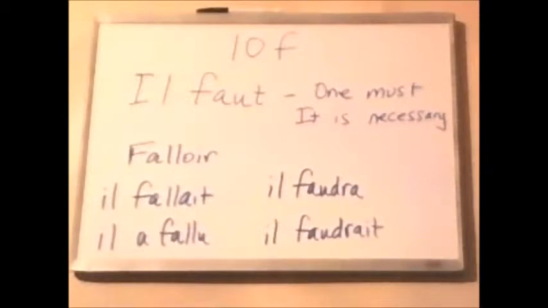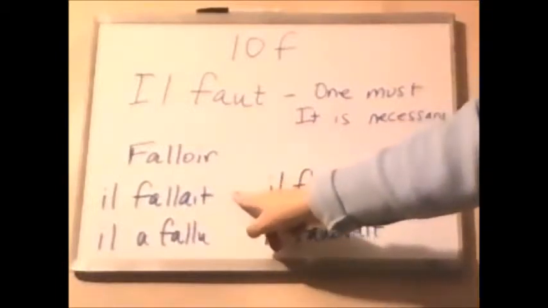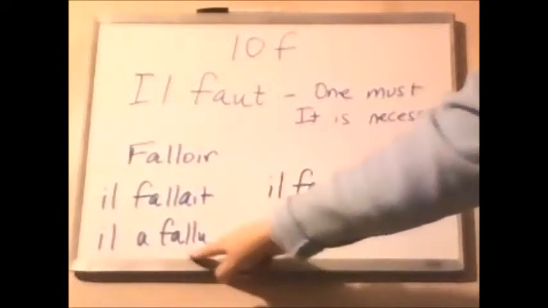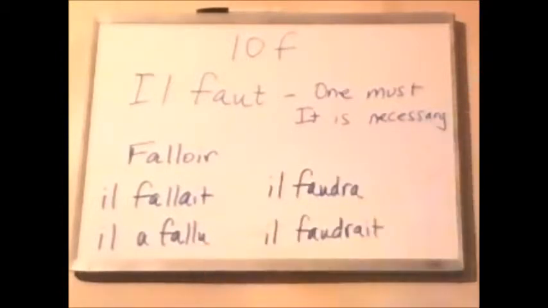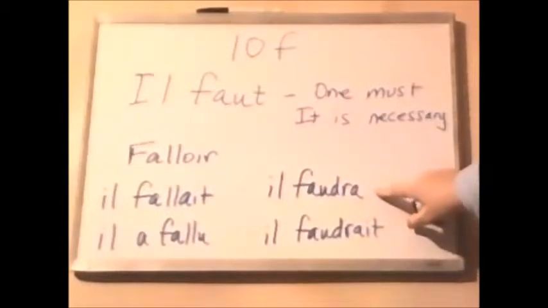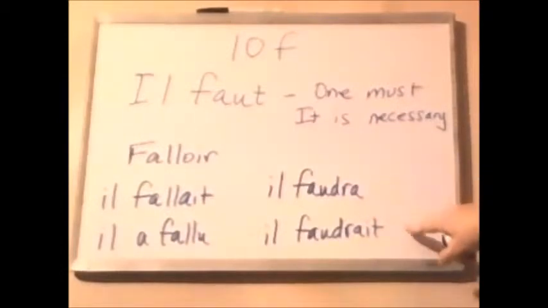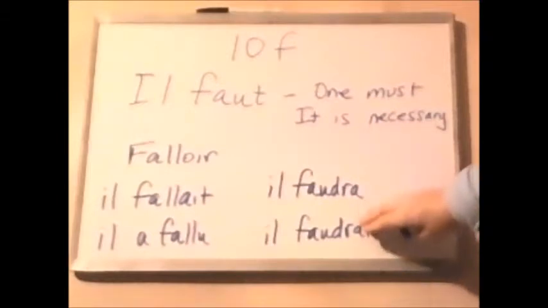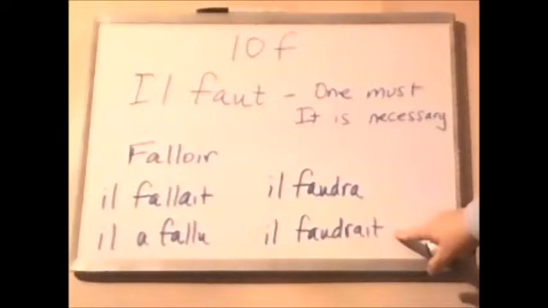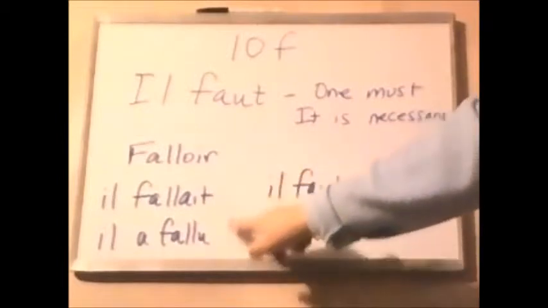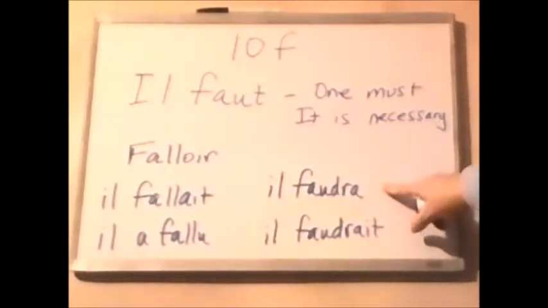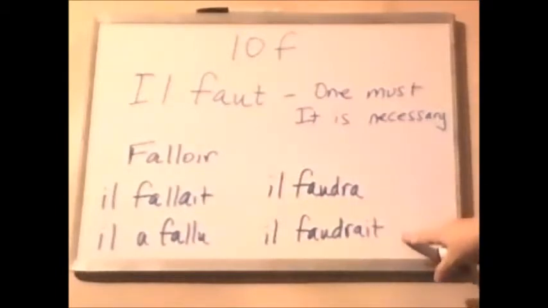That's il faut. In the imperfect, il fallait. In the passé composé, il a fallu. So notice that irregular past participle. The future stem is faudra. So for the future, you get il faudra. And for the conditional, same form of the stem, and il faudrait. So this is it was necessary. Both of them would be it was necessary. It will be necessary. It would be necessary.